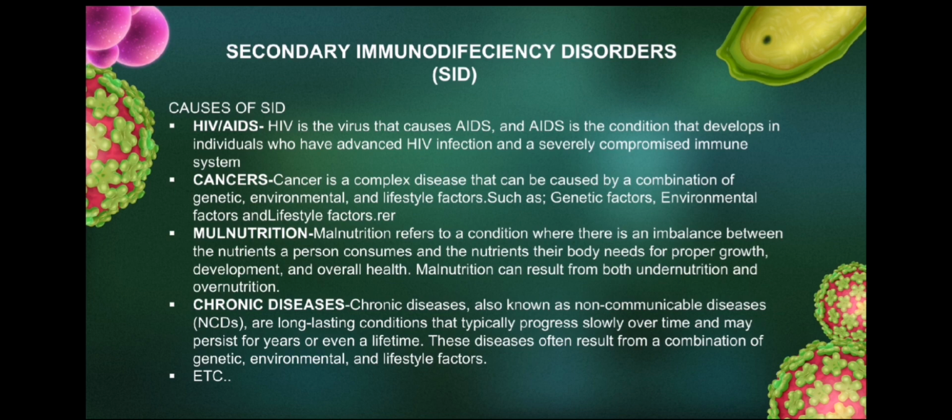HIV is primarily transmitted through unprotected sexual contact, like vaginal, anal, or oral sex with an HIV-positive person. This HIV is very rampant and relevant nowadays.